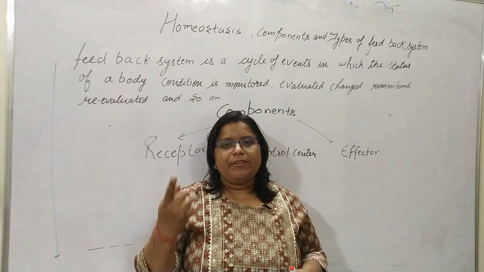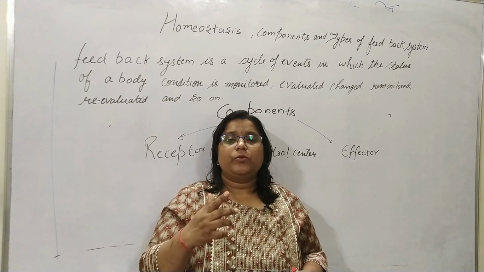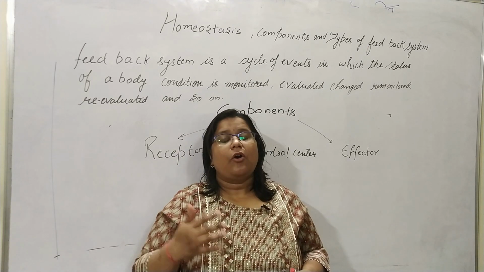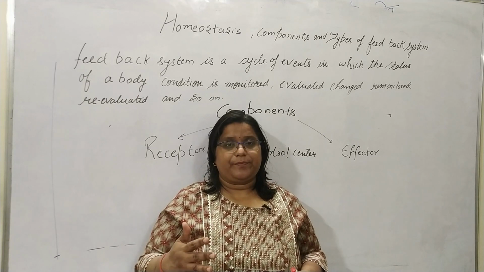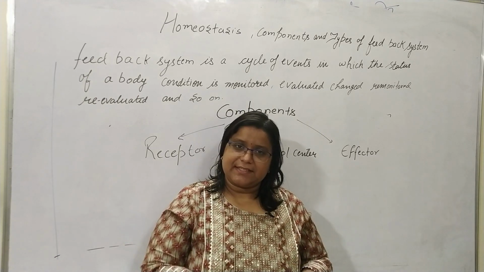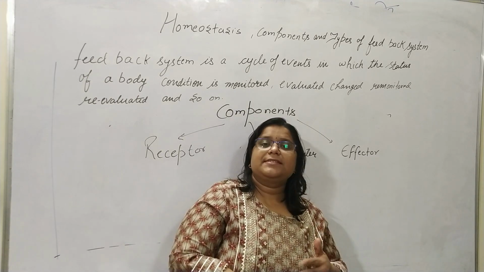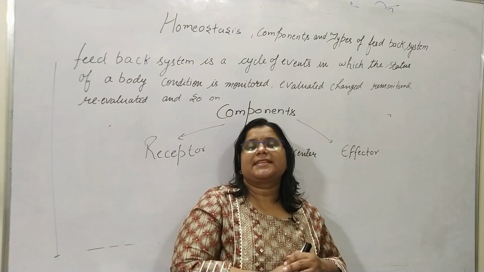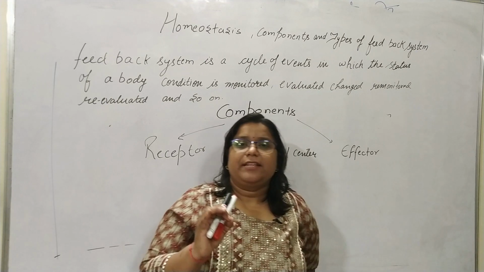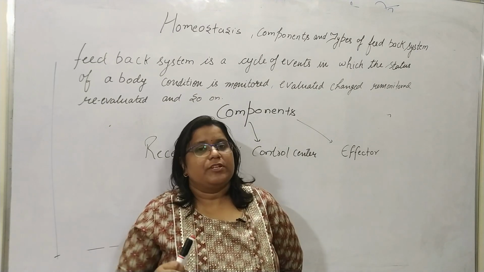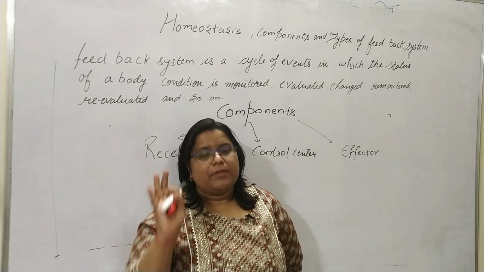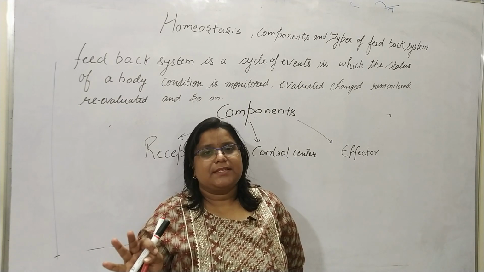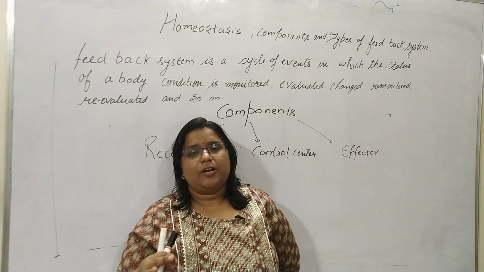The brain will judge what to do to maintain homeostasis, to maintain the body temperature at 37.5 degrees Celsius. So the brain sends impulses and the skeletal muscles start shivering.